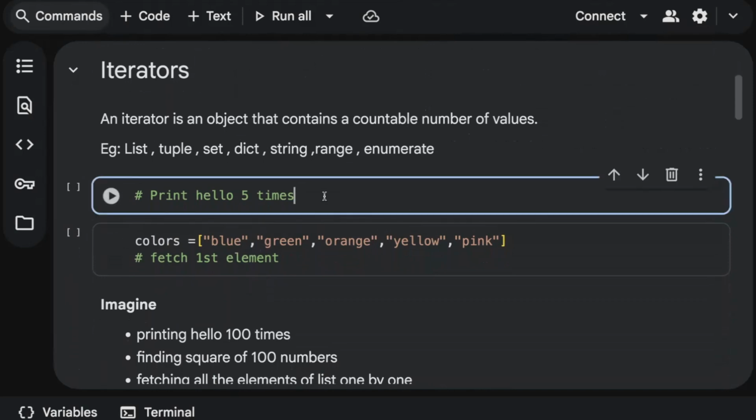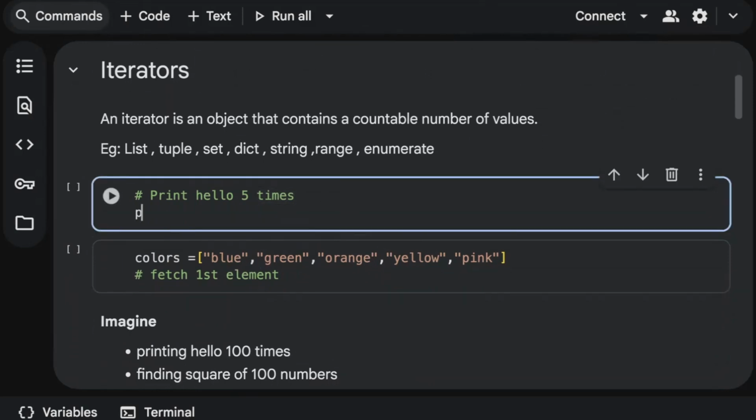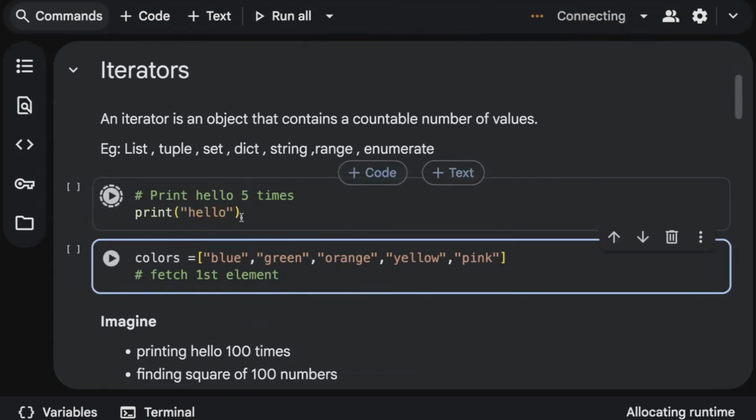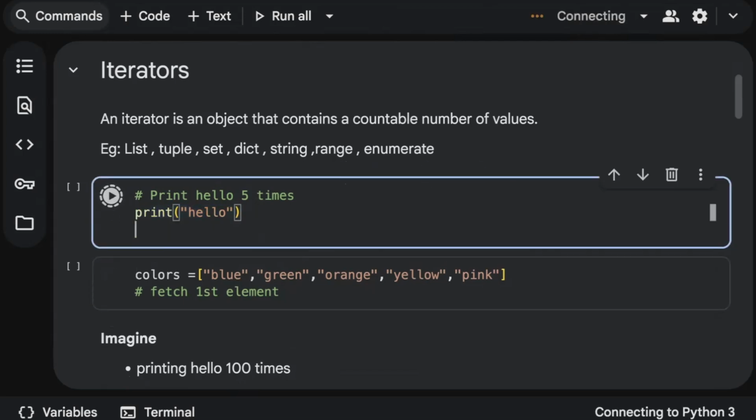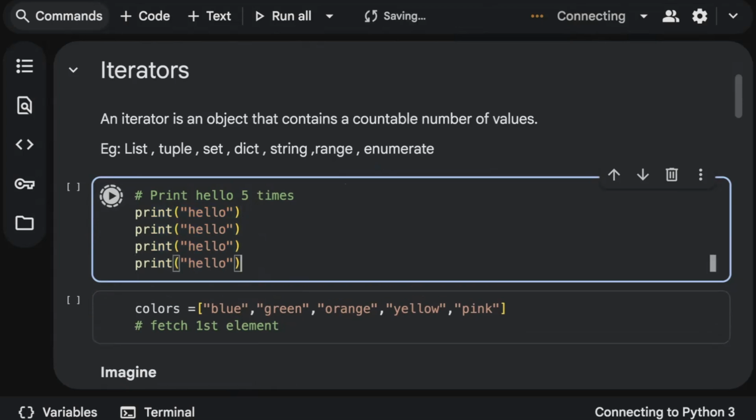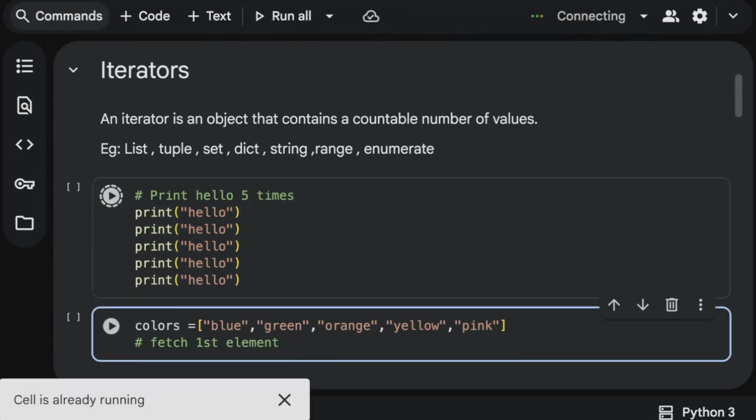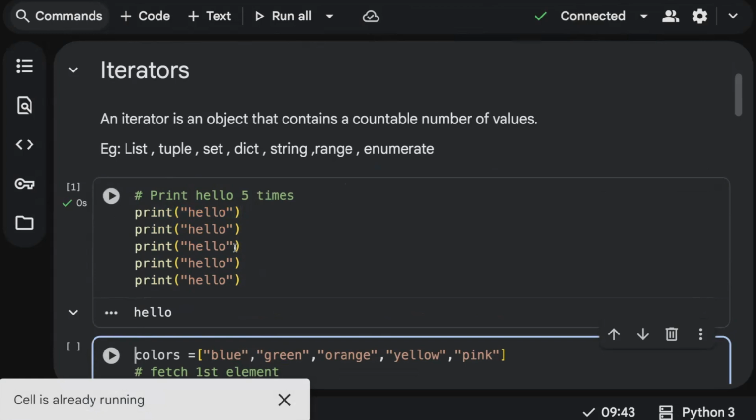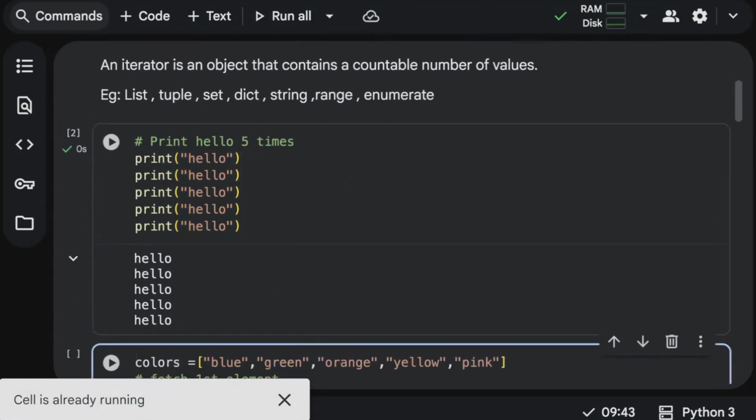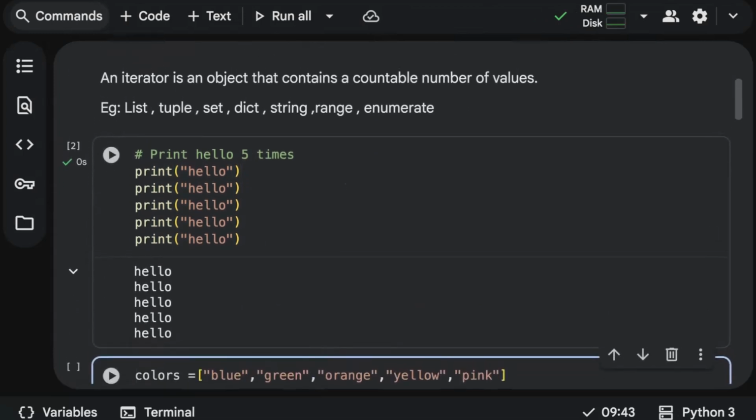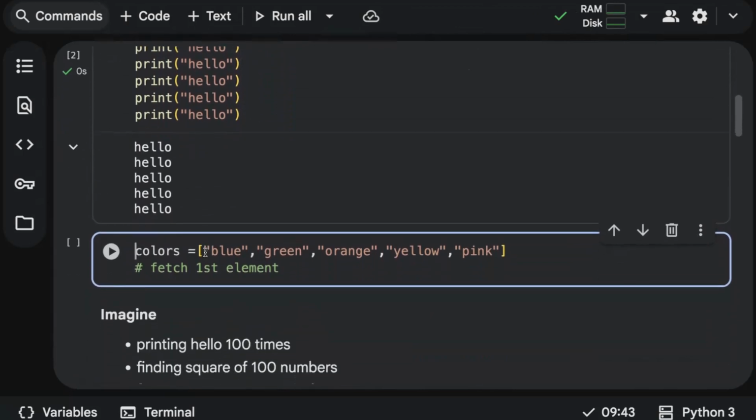Let's say, for example, you want to print hello 5 times. So usually, how do you print hello 5 times? This is how we do. We just print hello one time and repeat the same code multiple times. I want it 5 times, so I'm just running it, and it will give me hello 5 times. Now the question is, what if you want to print hello 100 times, 1,000 times? Do you repeat the code multiple times? Do you think it makes sense? Actually, no, right?